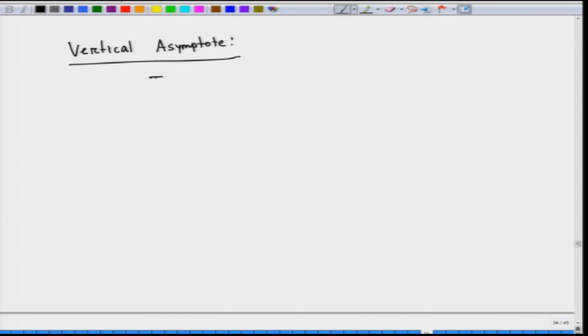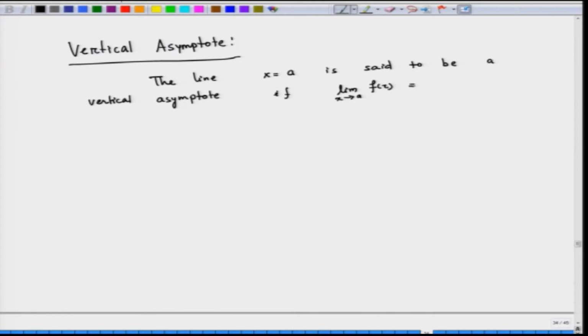The line x is equal to a is said to be a vertical asymptote if limit x tends to a of f of x is equal to either plus infinity or minus infinity.